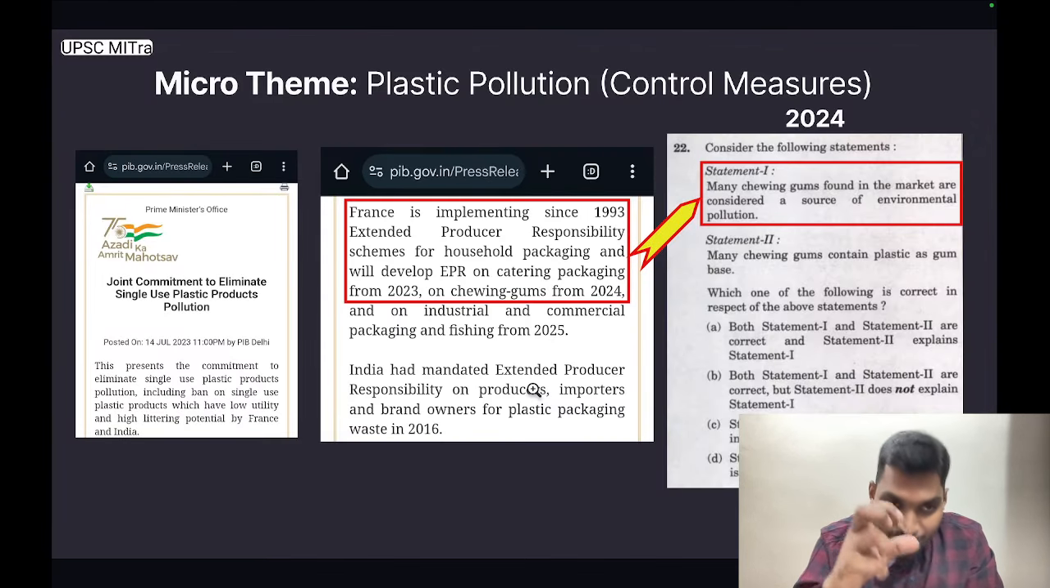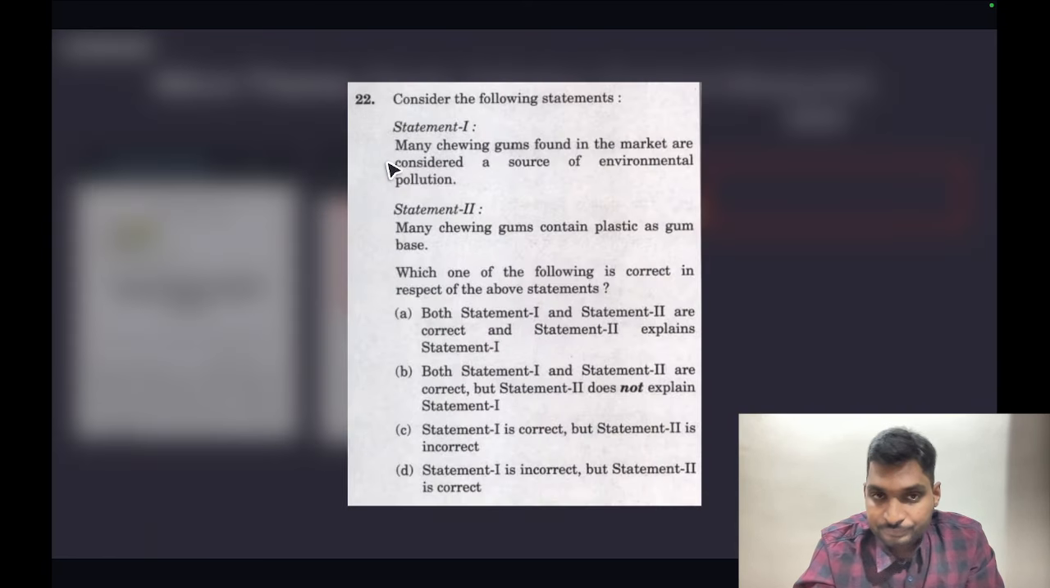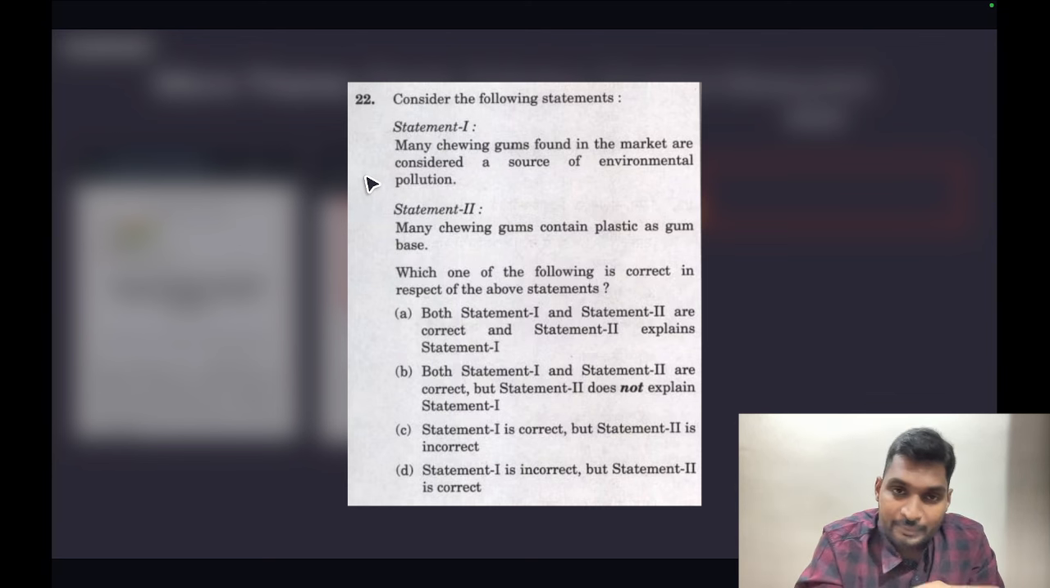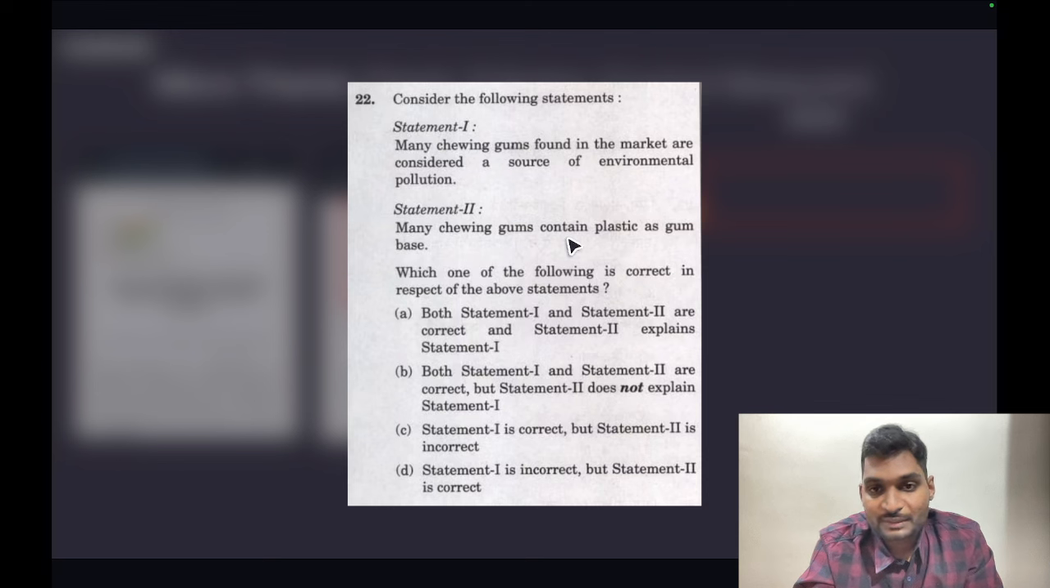UPSC picked this information under this micro theme and framed a direct question in Prelims 2024. This was the question. Statement 1. Many chewing gums found in the market are considered a source of environmental pollution, which is correct as per the PIB release. Also, statement 2. Many chewing gums contain plastic as gum base. Again, which is correct. So, correct answer is option A.